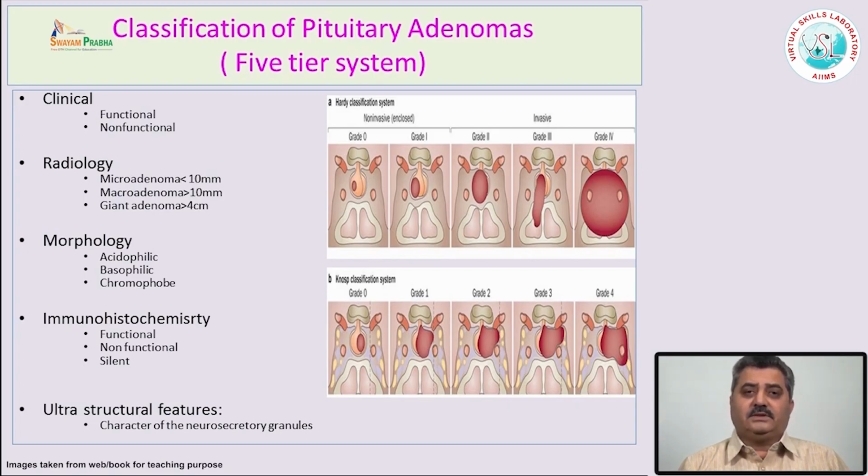Then, based on the ultrastructural features, such as the size of the granules, the number of the granules, the number of mitochondria, and the number of endoplasmic reticulum, they were all used in the classification of pituitary adenomas. And depending upon the size, based on radiology, they may be microadenomas, which are less than 10 millimeter, or macroadenomas, which are more than 10 millimeter but less than 4 centimeter. Any pituitary adenoma which is more than 4 centimeter, we use the terminology giant pituitary adenomas.